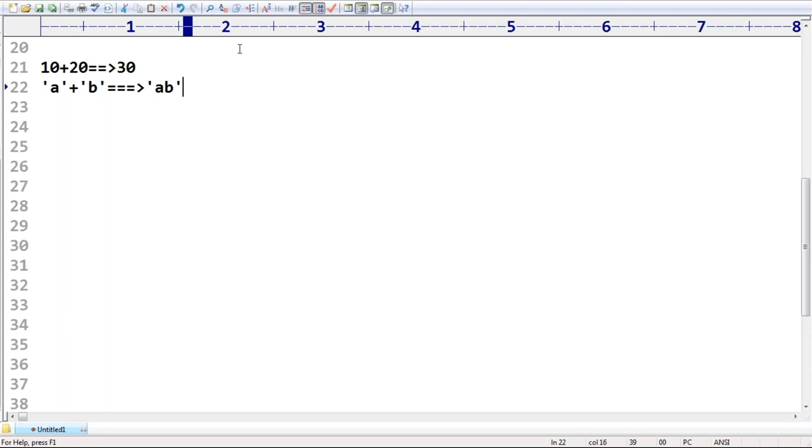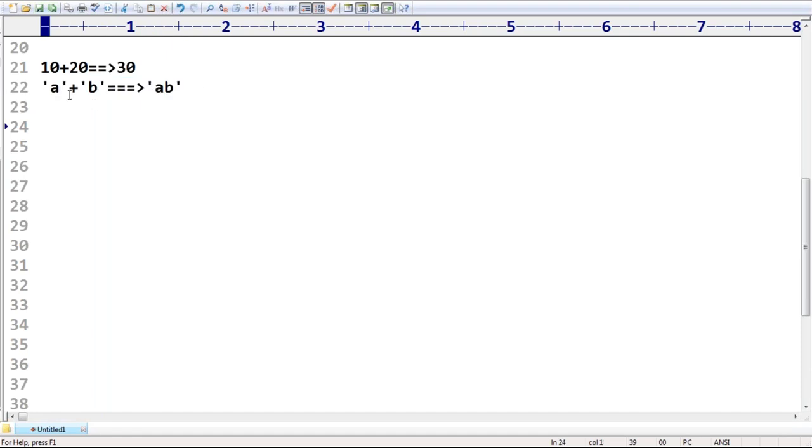So it's very clear: the plus operator is applicable for numbers, and for strings also, no problem at all. For numbers, it acts as the arithmetic addition operator, but for string objects, it acts as the concatenation operator.